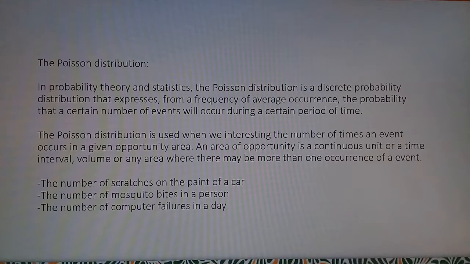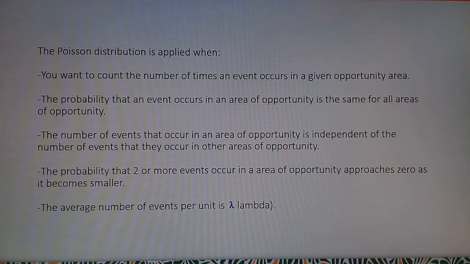The number of scratches on a painted car, the number of mosquito bites on a person, the number of computer failures in a day, to mention some cases. The Poisson distribution is applied when you want to count the number of times an event occurs in a given area of opportunity. The probability that an event occurs in an area of opportunity is the same for all areas of opportunity. The number of events that occur in an area of opportunity is independent of the number of events that occur in other areas of opportunity. The probability that two or more events occur in an area of opportunity approaches zero as it becomes smaller. The average number of events per unit is lambda.